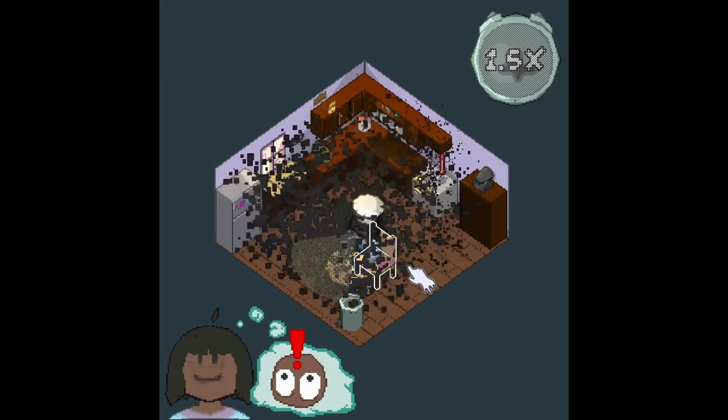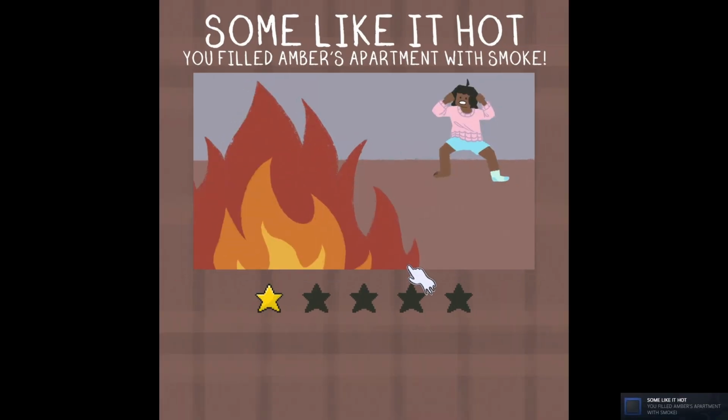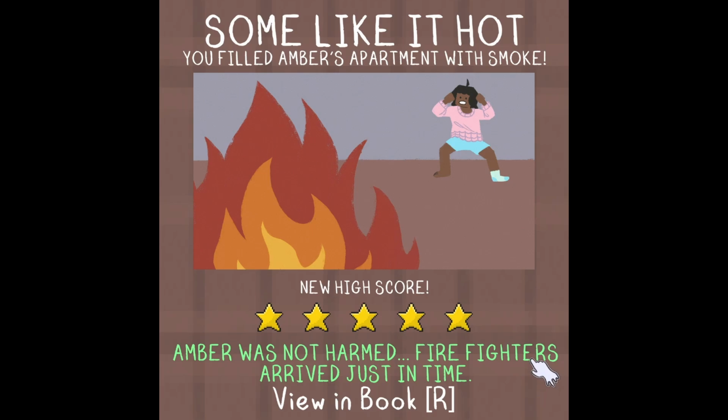But we really liked that element of the more you interacted with the environment, or the more that you tried to uncover who Amber is in her story, you would get a more nuanced look about how she's doing and what's going on in her life.